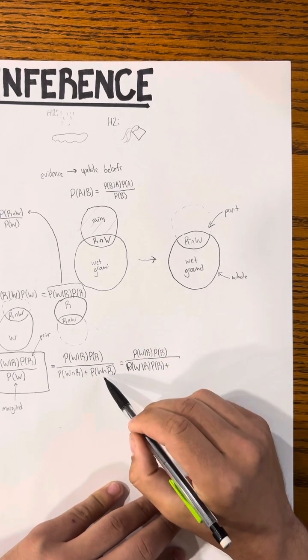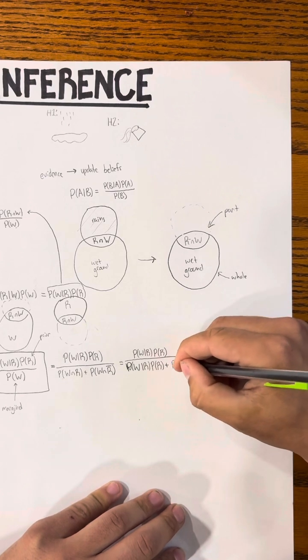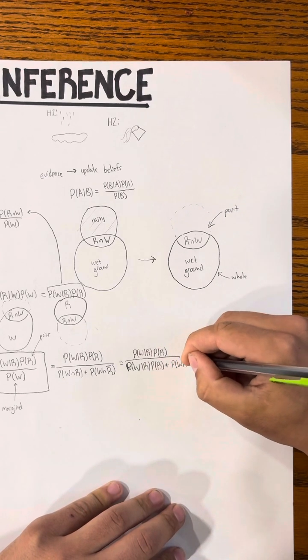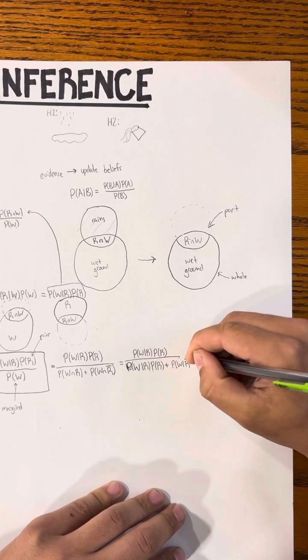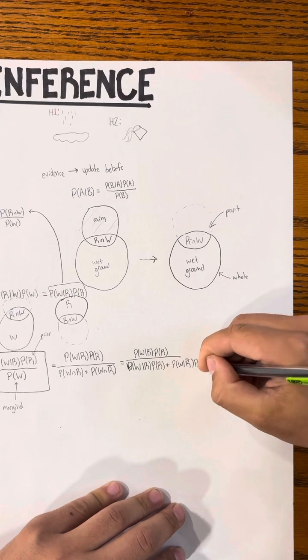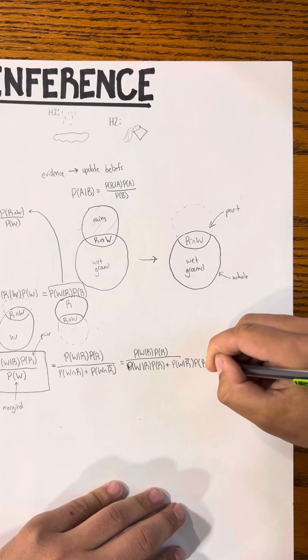And this here is going to be the probability that it's wet given it did not rain, which I'm denoting here by a bar, times the probability that it didn't rain.